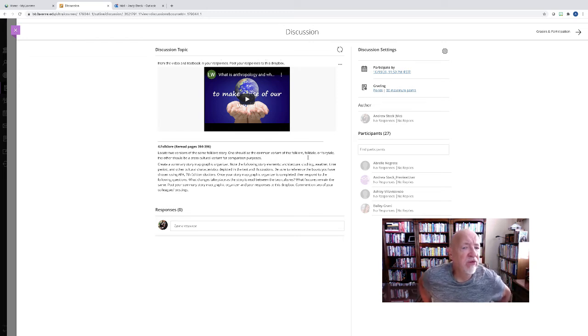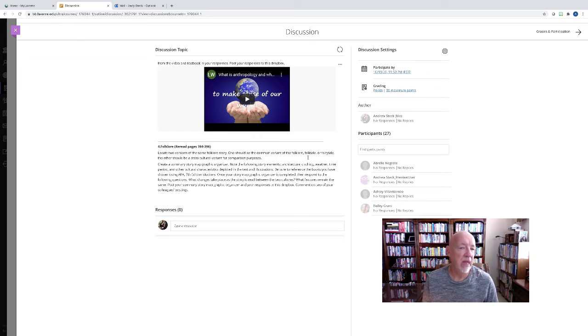The other activity is in regards to folklore. Locate 2 versions of the same folklore story. One should be the common variant of the folklore, folktale, or fairy tale. The other should be a cross-cultural variant for comparison purposes. Again, if you view the textbook, there's an example in the textbook. You're going to create a summary story map graphic organizer. You're going to note the following story elements: architecture, clothing, weather, time period, and any other cultural characteristics depicted in the text and illustrations. Be sure to reference the books you have chosen using APA 7th edition citations.